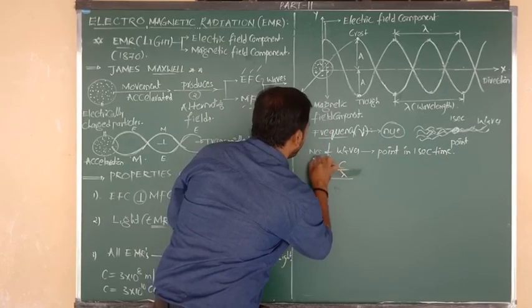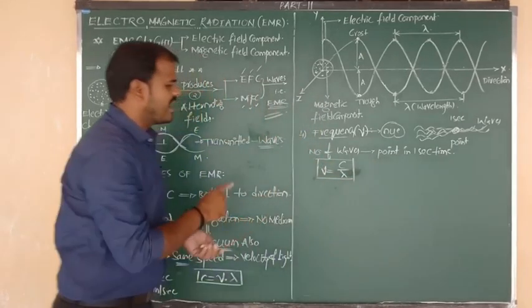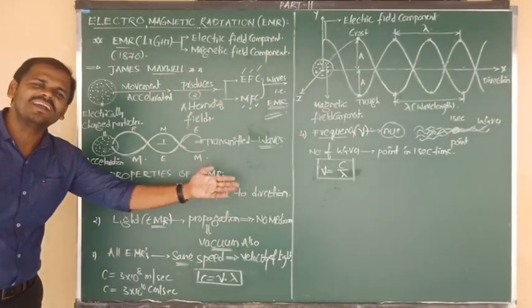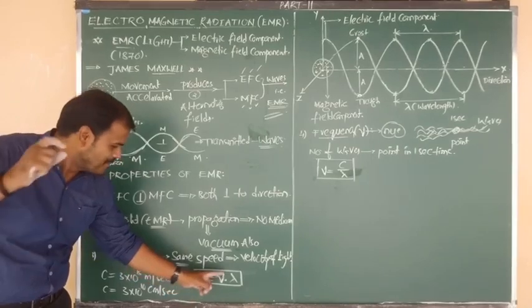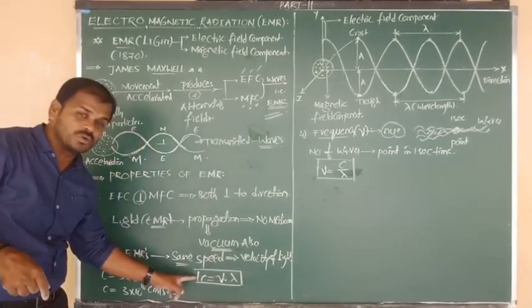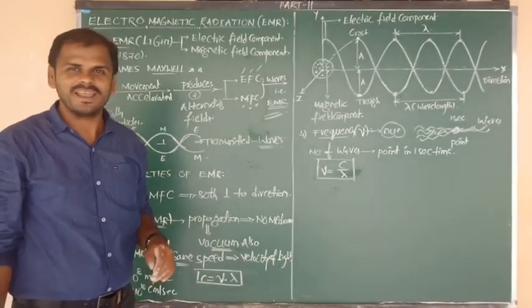This is the formula we use for the calculation of frequency. I hope you understand. Sir, how did we get that formula? We got it from the speed of light formula. Speed C is equal to frequency times wavelength. So frequency nu is equal to C divided by lambda. That is the formula.